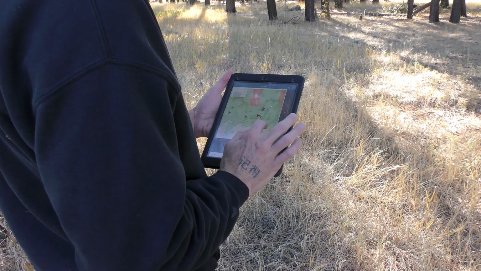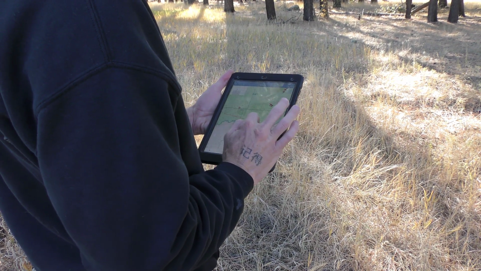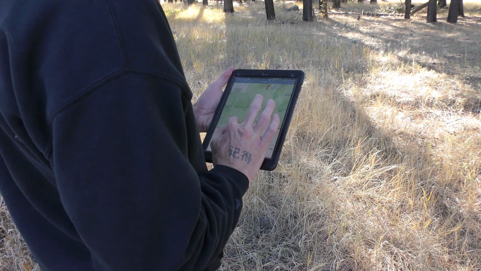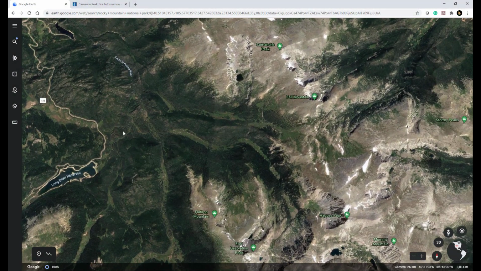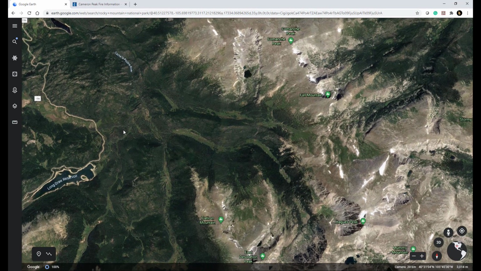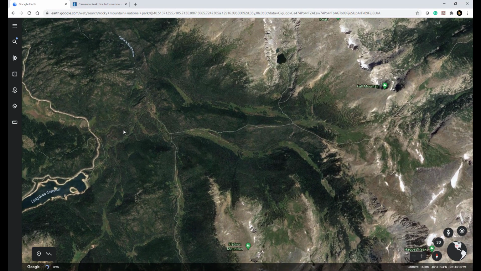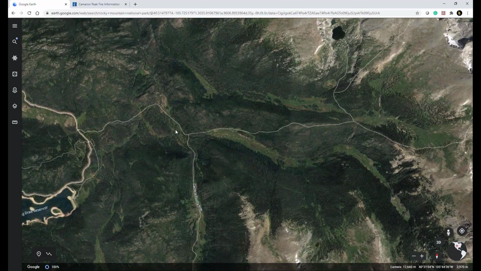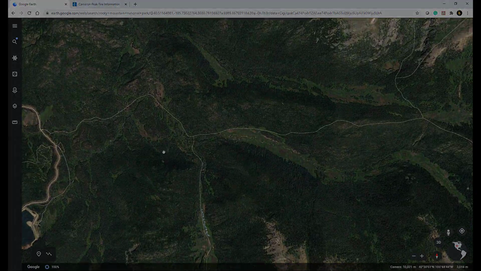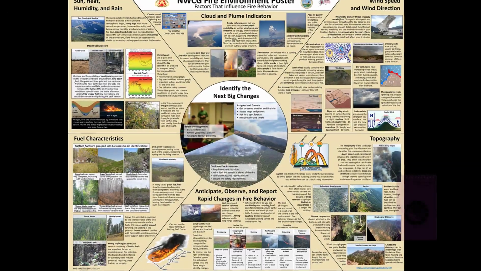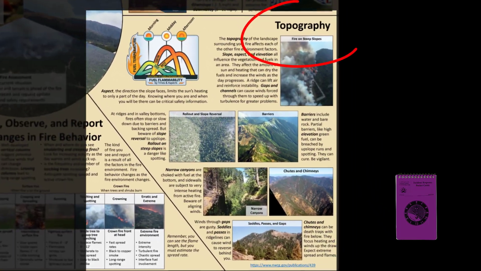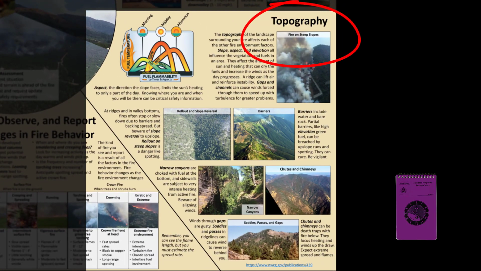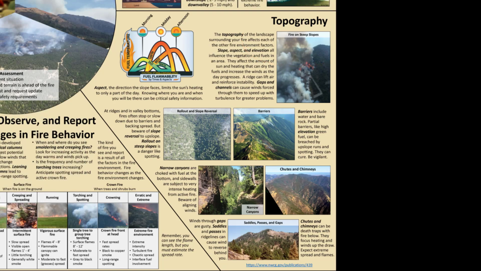Begin to think about the general fire behavior to expect in that type of vegetation and how topography could affect it. This is a good time to locate and read off the names of the major mountains, roads, and rivers because you will likely hear these names used in future briefings. Examine contour lines to determine steepness of terrain and critical topographic features listed on the poster. And begin to consider what the big change factors might be.